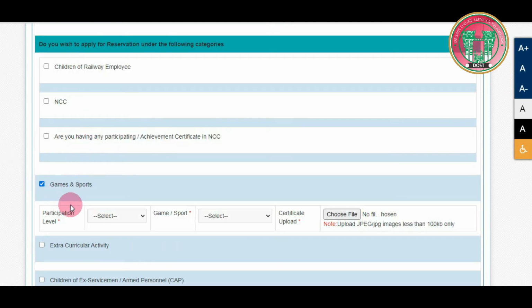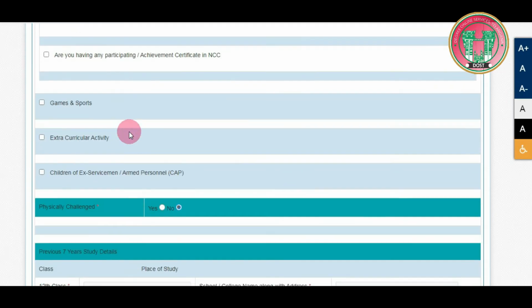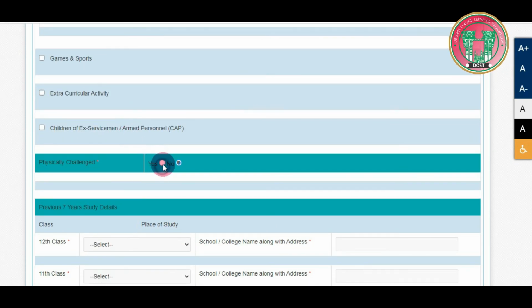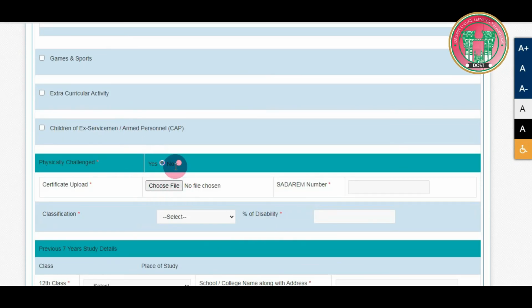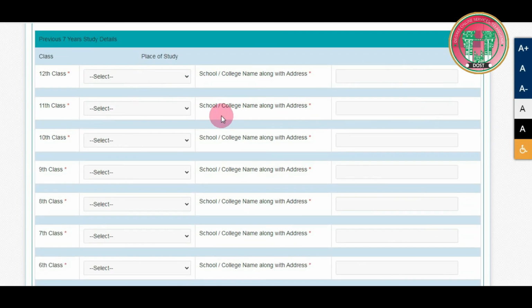After which, you may also select any games or sports reservations that you might have. Please remember to upload the appropriate documents along with it. If you are a physically challenged person, select the option that is shown and click on Yes to upload your documents. After which, you need to fill in your previous 7 years study details, the schools and colleges that you have studied in for the past 7 years.